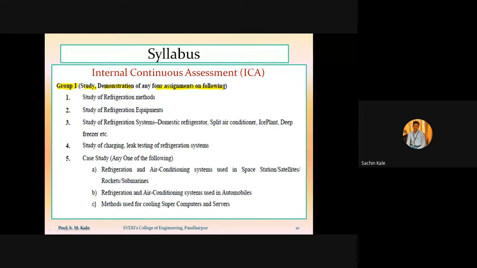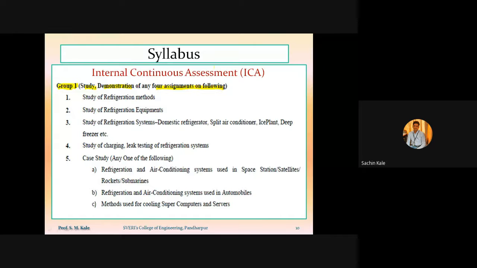Group 2 will be a performance type of experiment, and group 3 will be related to industrial physics and writing a program in C language or MATLAB related to calculation of performance of any of the apparatus.